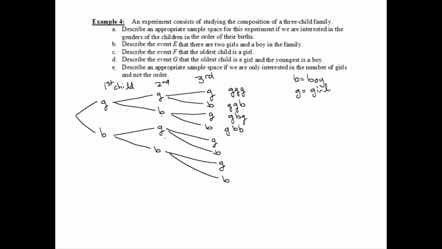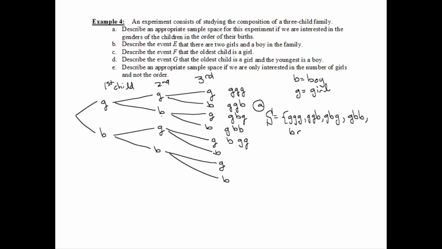And here we would do boy, girl, girl. And we'll keep on. Let's go ahead and write down our sample space. So this would be our answer for A. Okay: girl, girl, girl; girl, girl, boy; girl, boy, girl; girl, boy, boy. Now we move to the bottom half.